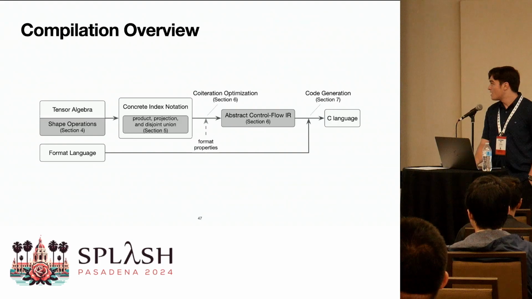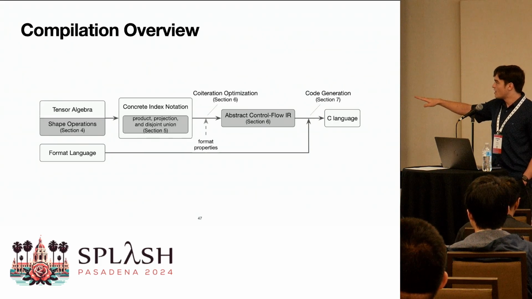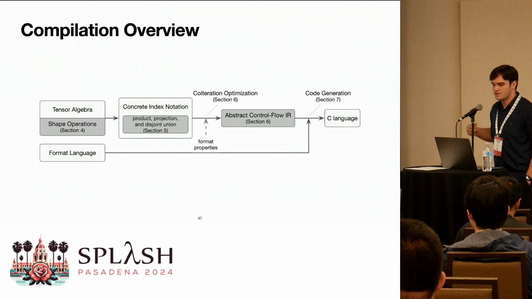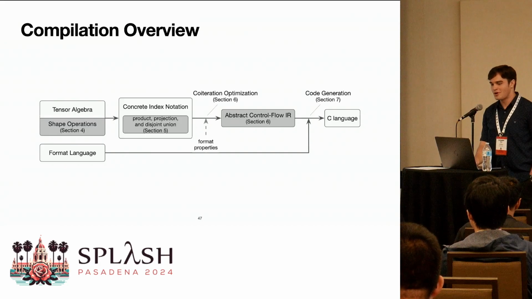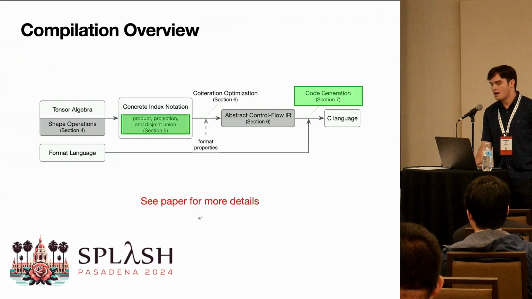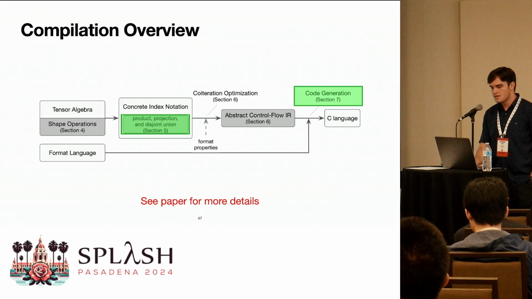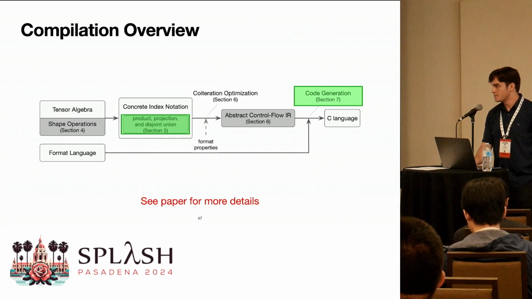And then we have a novel IR and some optimizations and a code generation technique. And in gray is illustrating our contributions into the Taco compiler. But today, I don't have time to talk about all of this, so I'm really just going to focus on code generation and the new IR for representing sparse iteration spaces. So please see the paper for more details.